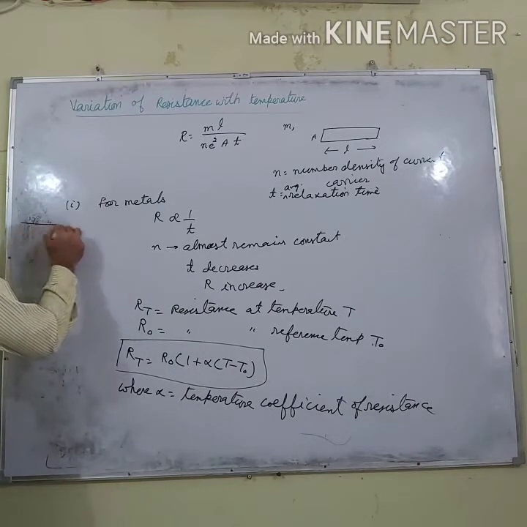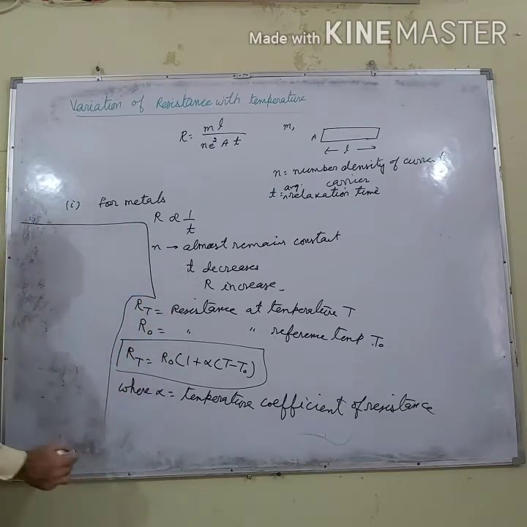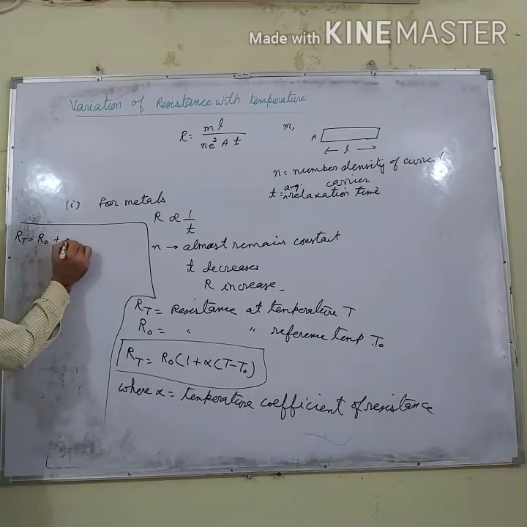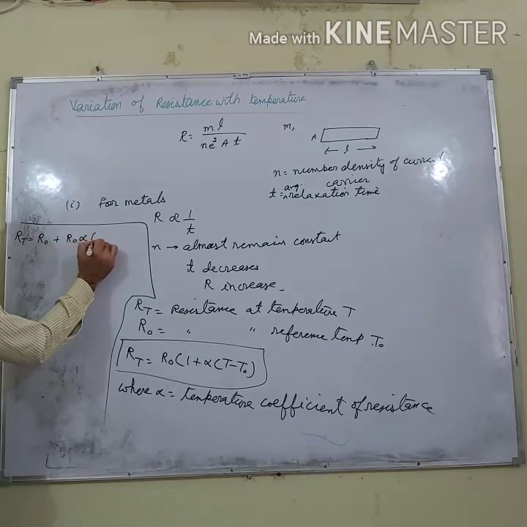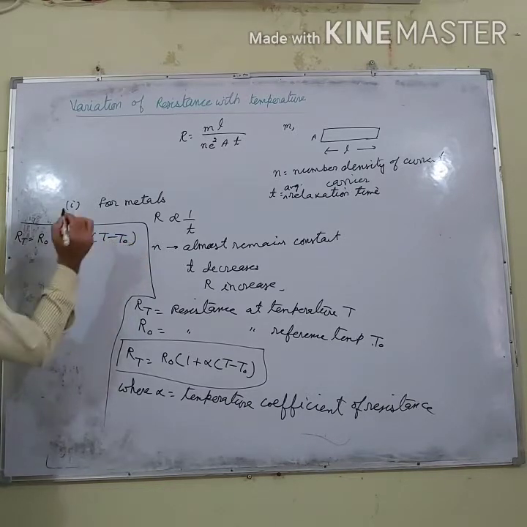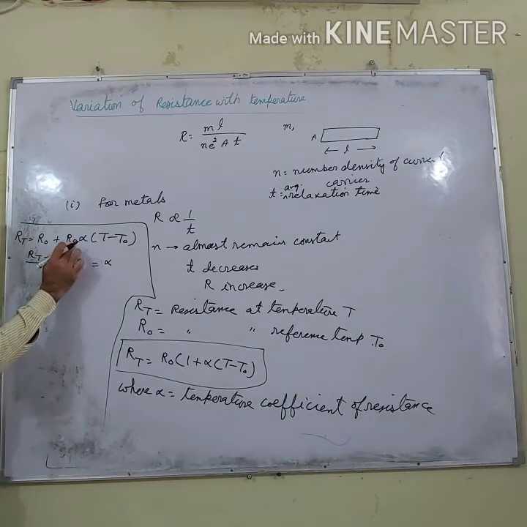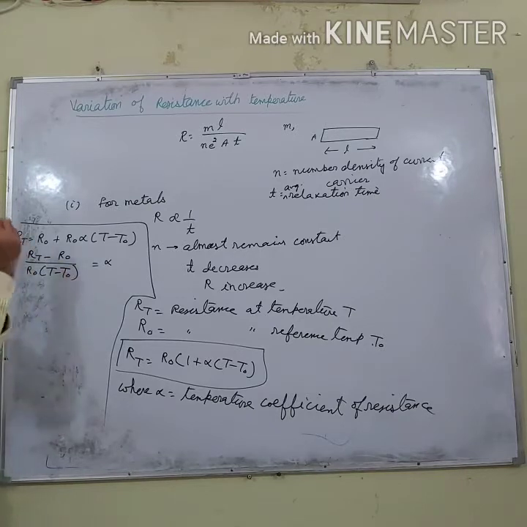Now how can I write this? R_T equals R_0 plus R_0 α(T minus T_0). So α equals (R_T minus R_0) divided by R_0(T minus T_0).